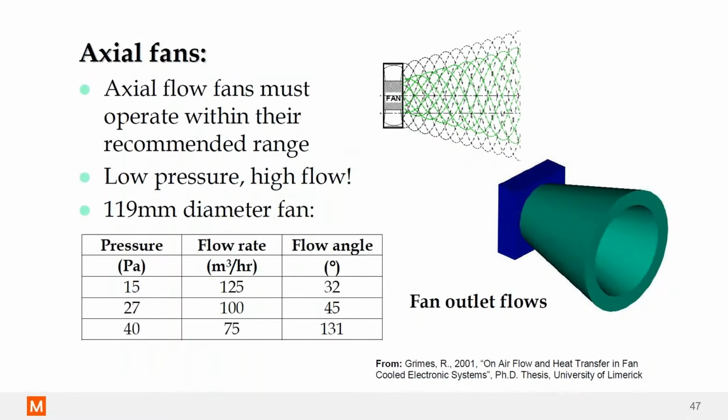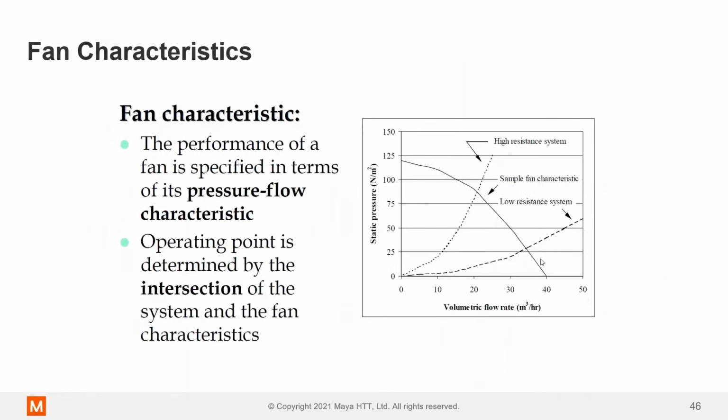So with axial fans, again, low pressure, high flow, there is a recommended range. Let me just go back a slide. There's a recommended range on the fan curve. It's typically down here, around the 80% mark of the fan curve. This is really where you want to size your fan. This will be a good point if it's a low resistance system. As you get more and more resistive, this is a bad selection point. I would choose a different fan in that instance to make it more in the late 80% of the fan. This is where it's designed to operate. This is where it's the most efficient, it's the quietest, and it's going to last the longest as well.